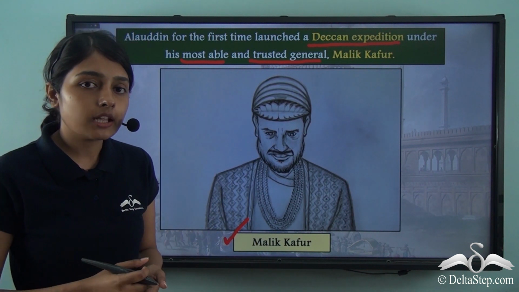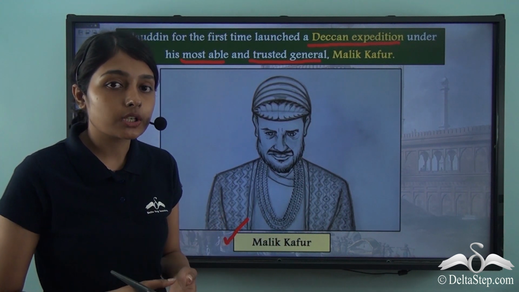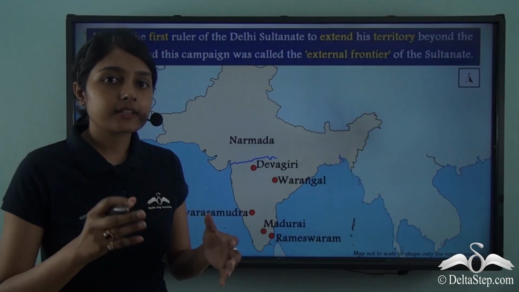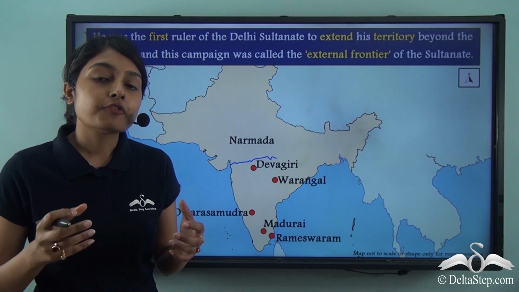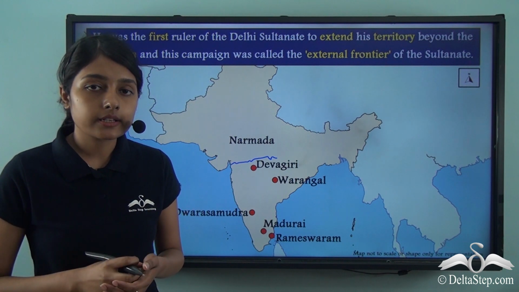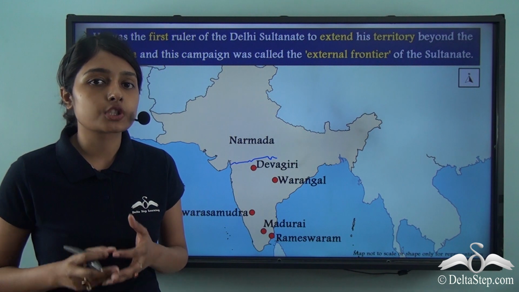Now let us find out which are the areas that Alauddin captured during his Deccan Expedition. Let us now try to understand which areas Alauddin Khalji conquered under this Deccan Expedition and how important this Deccan Expedition was.